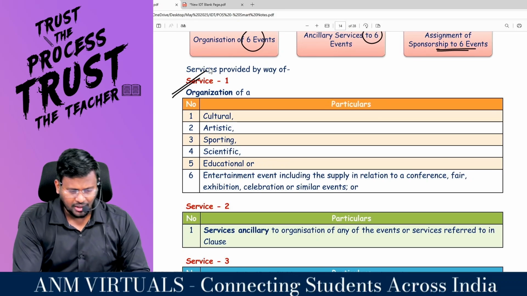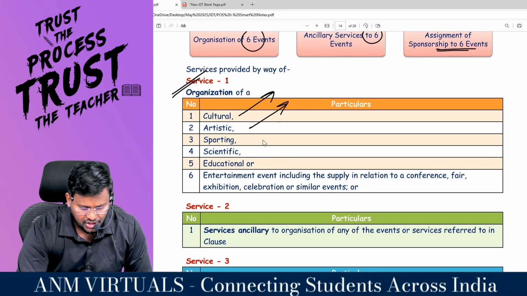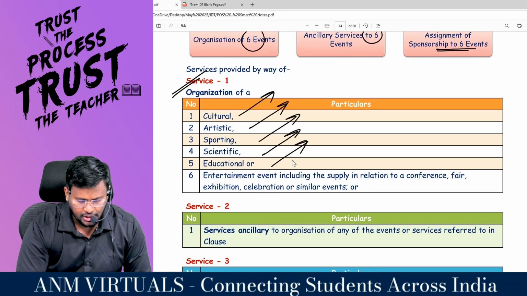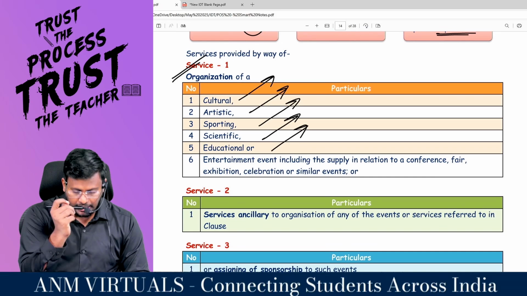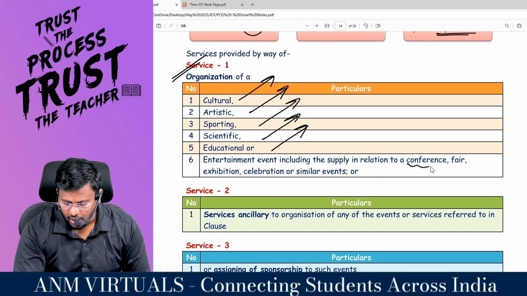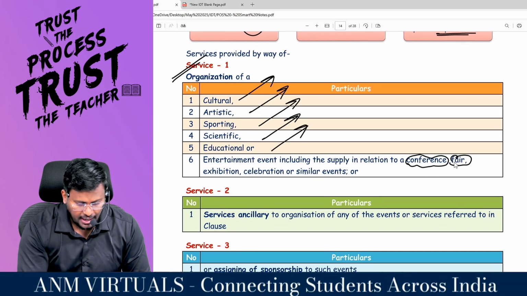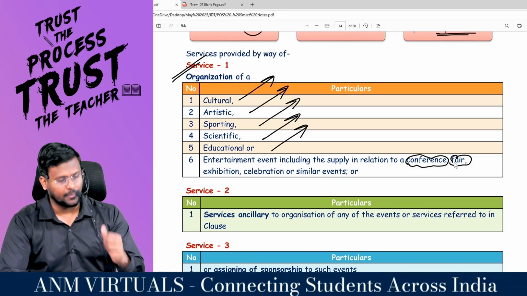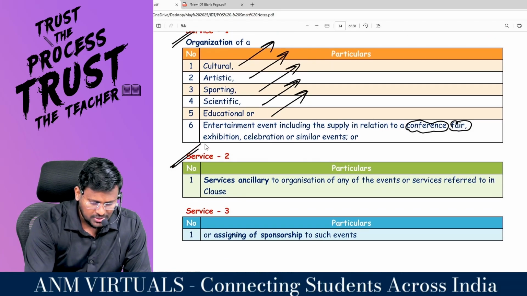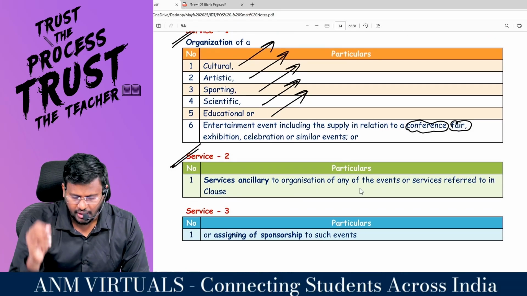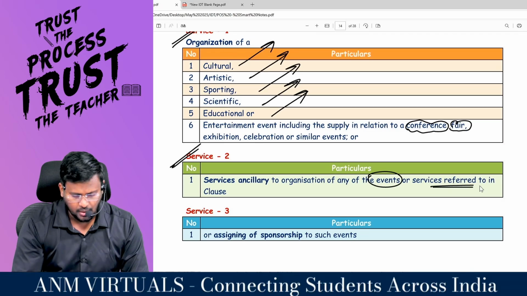Service number 1: if you are organizing a cultural, artistic, sporting, scientific, educational or entertainment event, including the supply in relation to a conference, fair, exhibition, celebration or similar event. Or service number 2: service ancillary to organization of any of the events or services referred to in the clause.